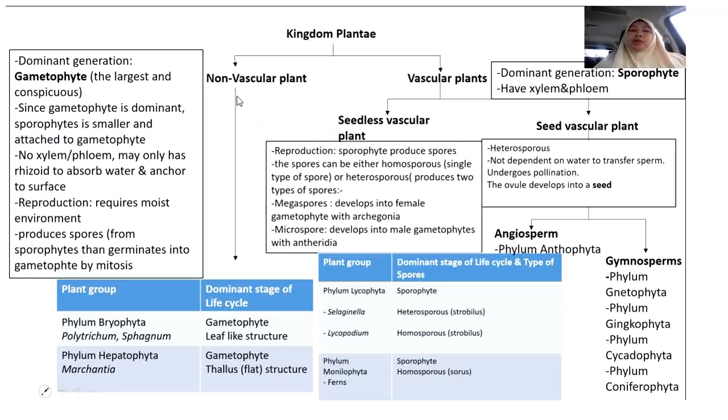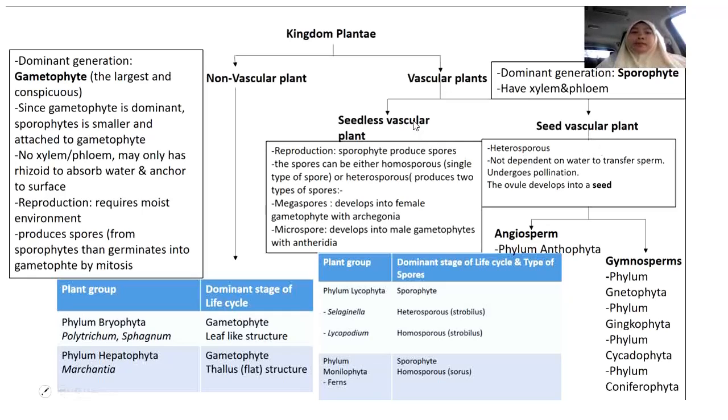As for non-vascular plants, you can look here again, they require water for fertilization, a moist structure. But seed vascular plants are not dependent on water for the transfer of sperm, or their reproduction. And you can see the ovule will develop into seed, so that's why it is known as a seed vascular plant.